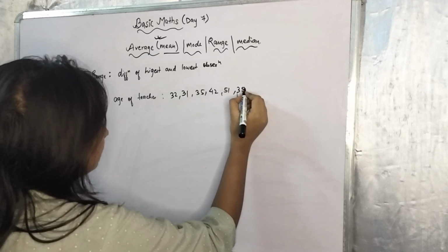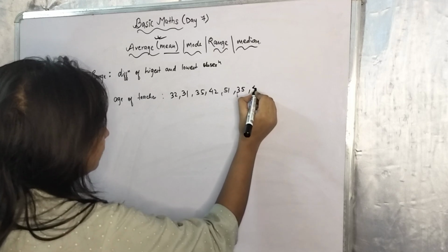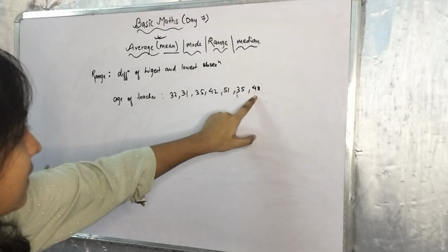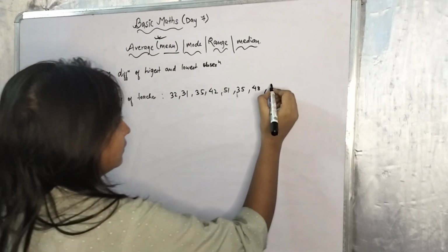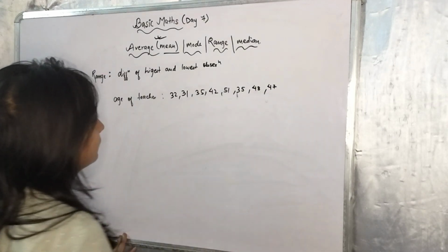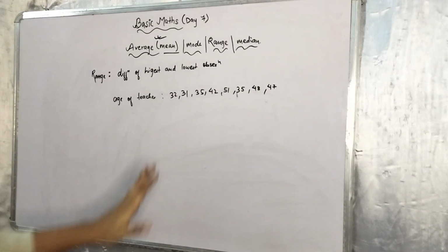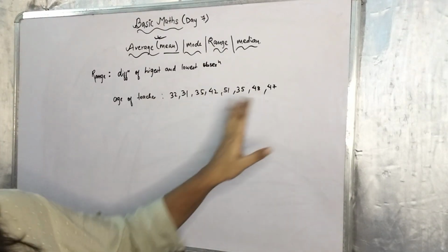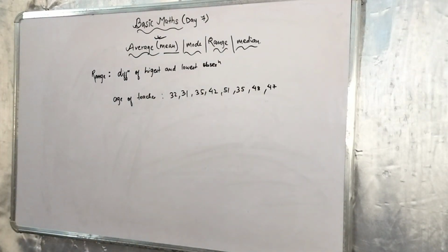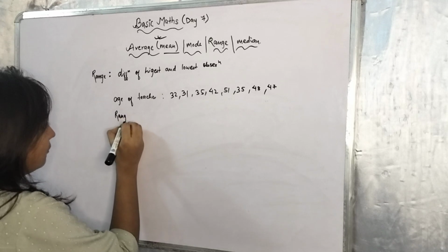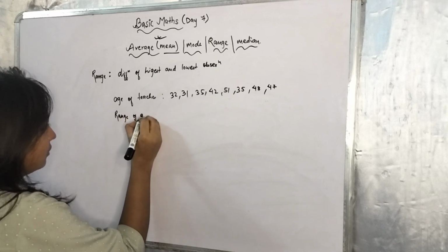Then 35 and 48. So these are 1, 2, 3, 4, 5, 6, 7 or 47. Fine. These are the ages of teachers working in a school. Now you are told to find out the range of the age of a teacher.